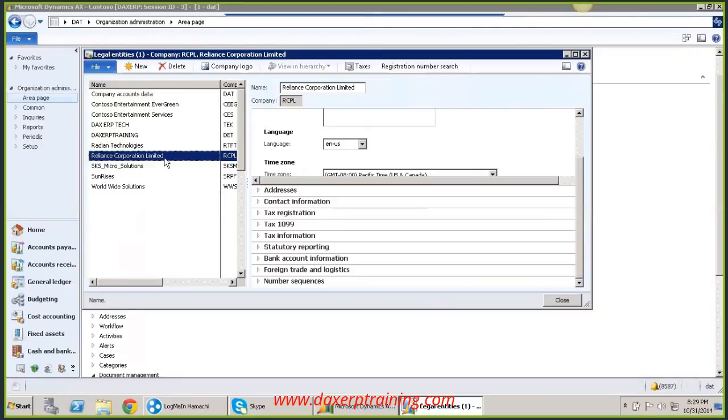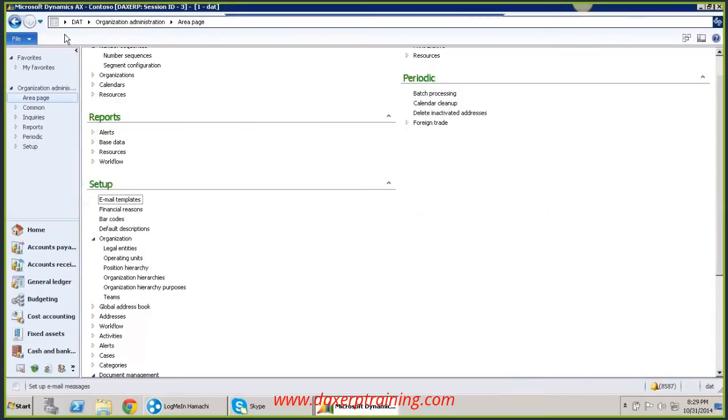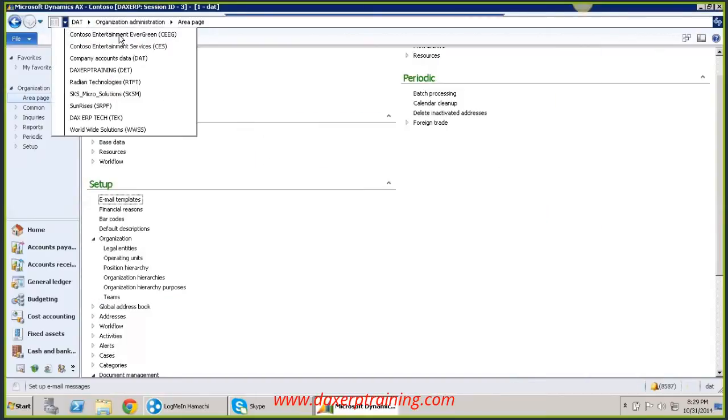Okay, you are going to fill in all the details, and this is the place where you create it. After this, if you go to this legal entity, can you see any Reliance here? You cannot see any Reliance company. Why don't you find it? Because you have to refresh the application. If you refresh this application, you can find your company.